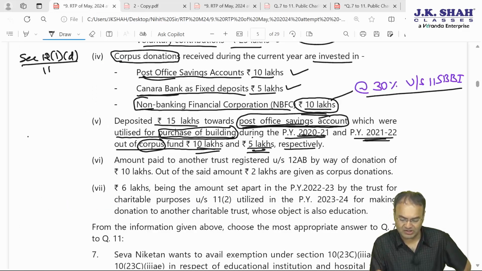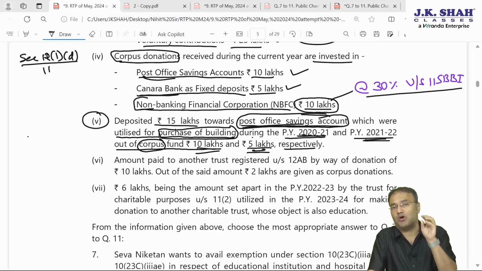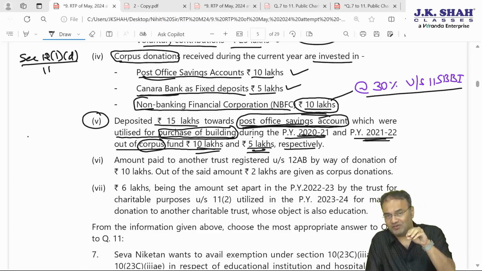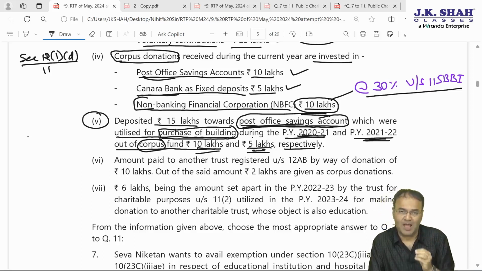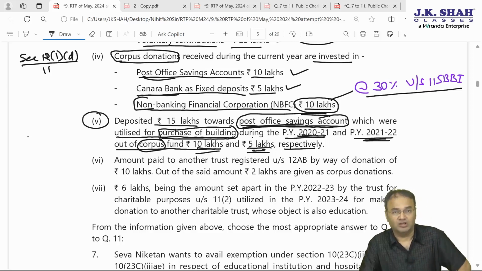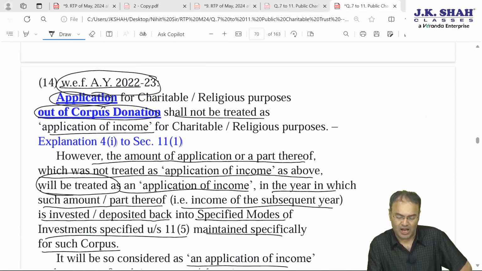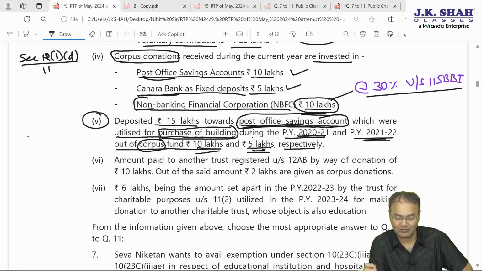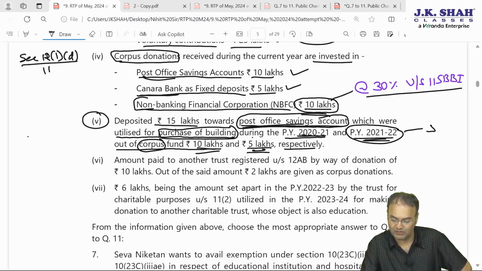So what is happening in this question with regards to point number 5? An amount of 15 lakh is deposited into specified modes of investment, that is post office savings account, in the current year. The moment you deposit in that year, it will be application of income. However, this is applicable only from AY 22-23 and onwards and not for earlier years. AY 22-23 means financial year 21-22. In this smart question asked by the institute, 5 lakh pertains to 21-22.